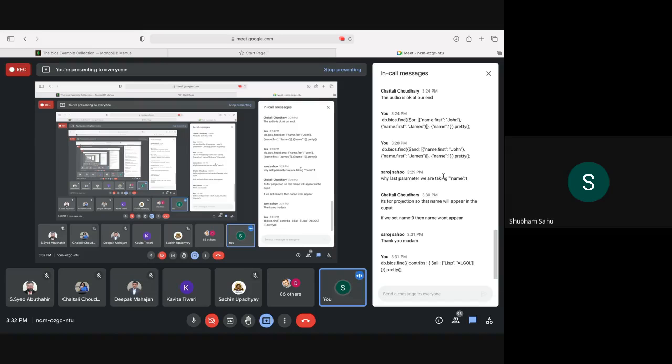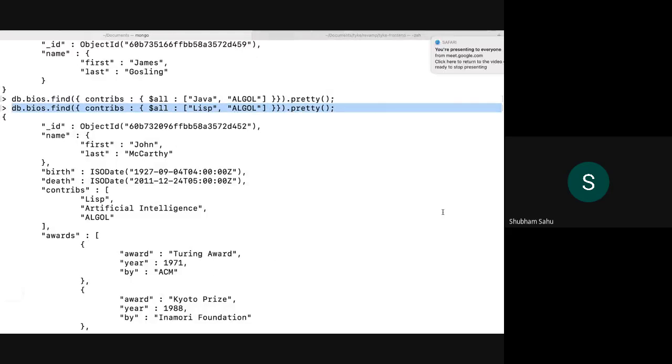The first parameter is for filtering, and the second parameter is for projection, same as selecting columns. Select column 1, column 2 is what we do in RDBMS, right? That is the same for MongoDB, but here we do it by passing a second object with the value as 1.